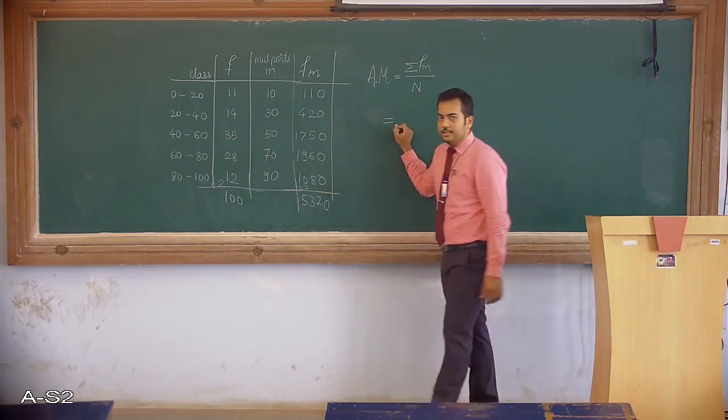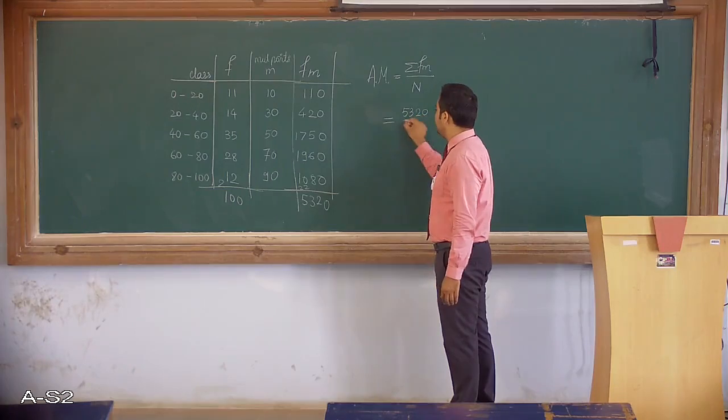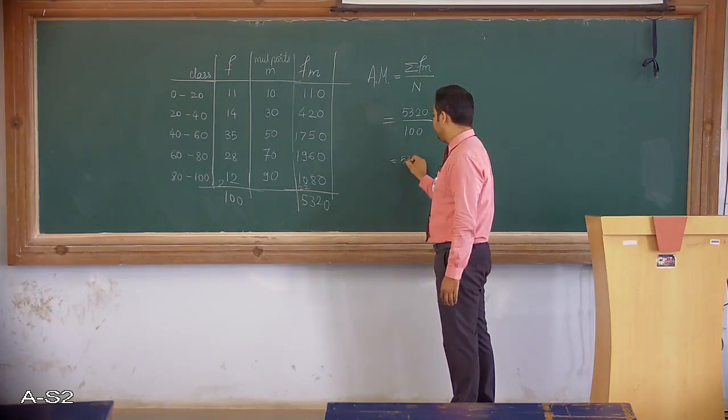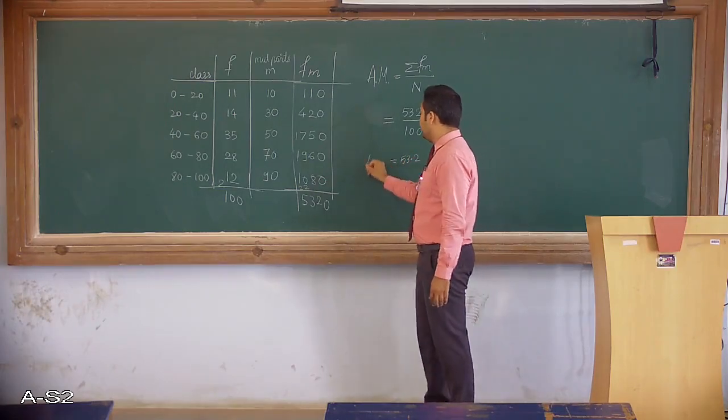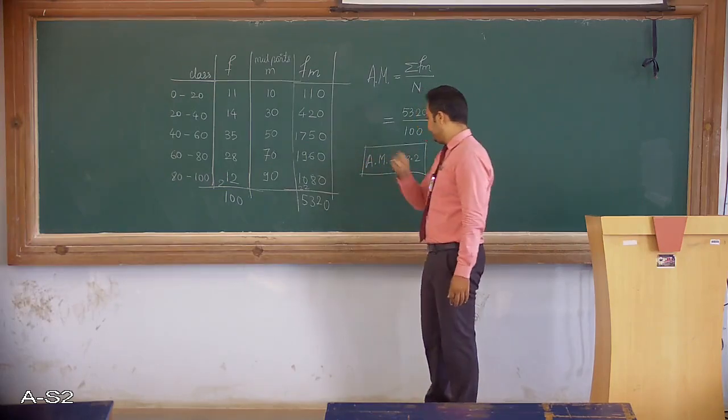In this case we have 5320 divided by 100, so the calculation is very simple. It is 53.2. This is the value of arithmetic mean we have got.